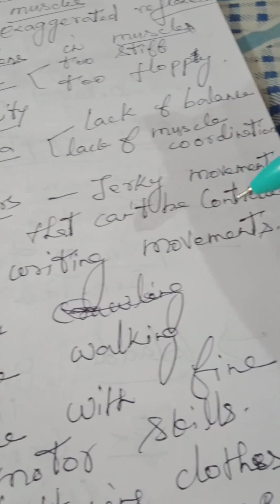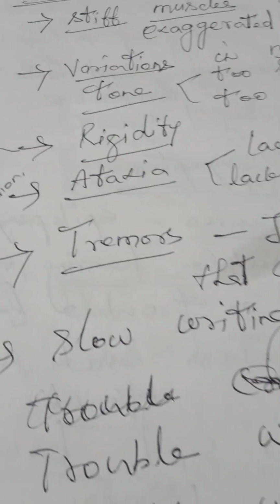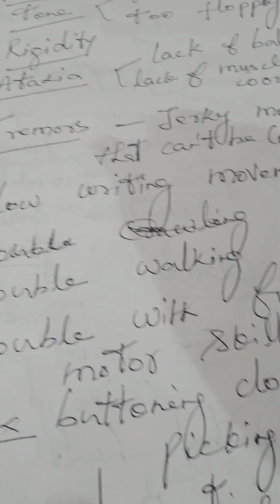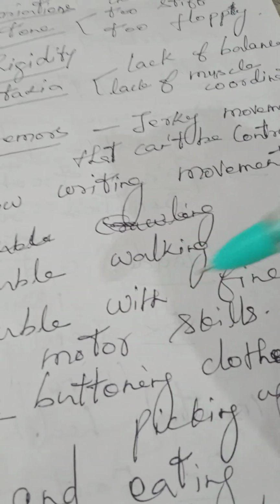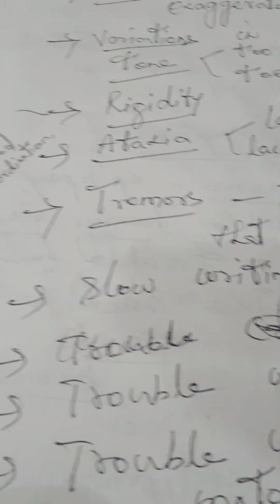Then slow writing movements. They are very slow in writing, so they will have writing problems. Then they will have trouble in walking, trouble with fine motor skills. For example, they will have problems with buttoning clothes or picking up utensils.